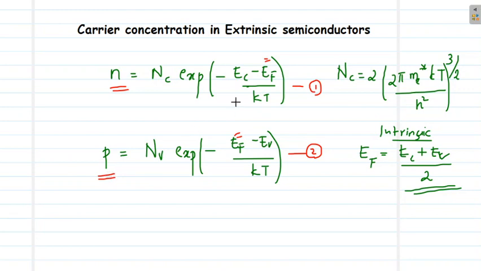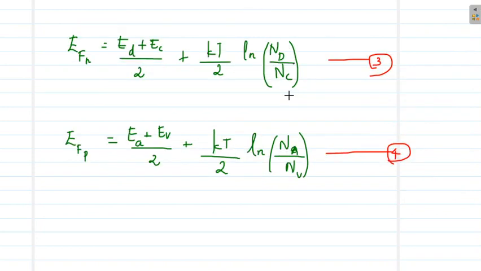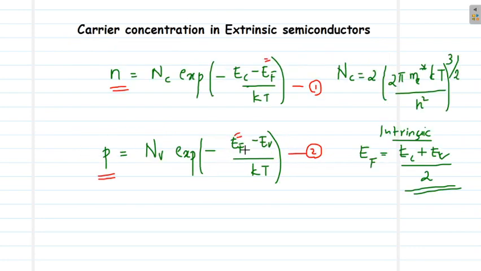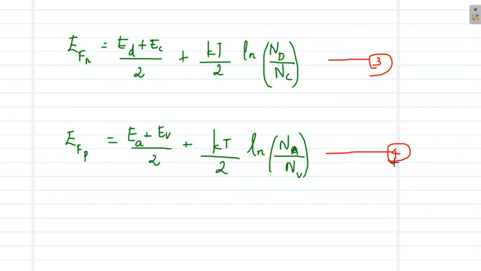So that is a simple substitution. You can just put for Ef this equation 3, and in the case of a p-type semiconductor you can substitute for Ef this equation 4.